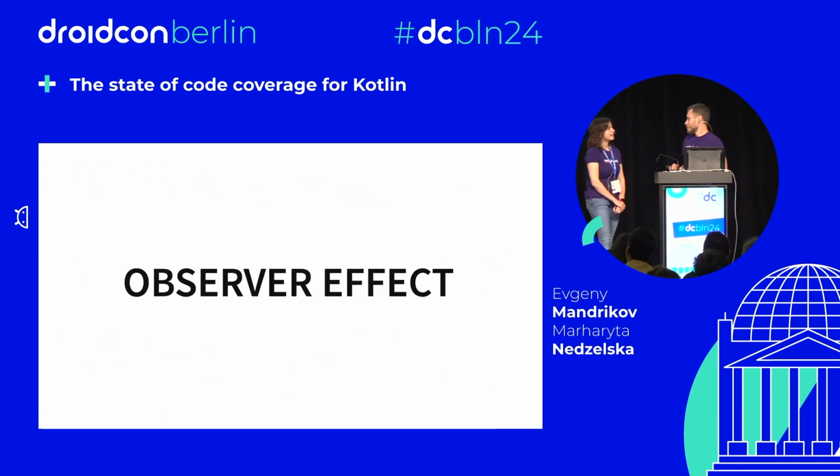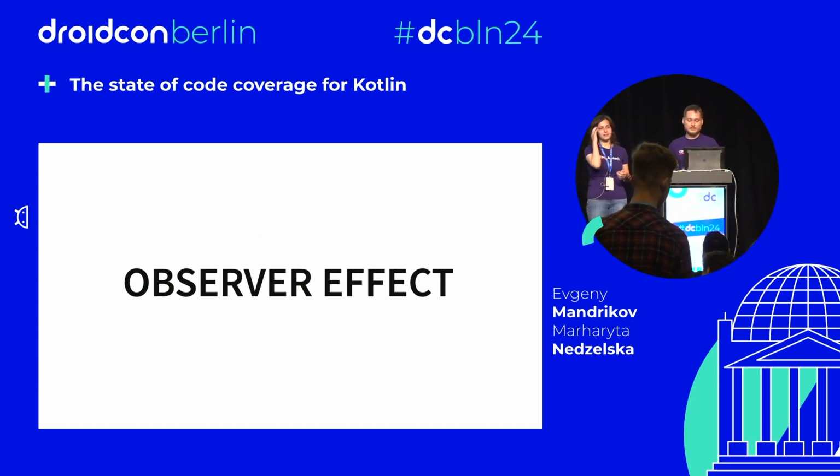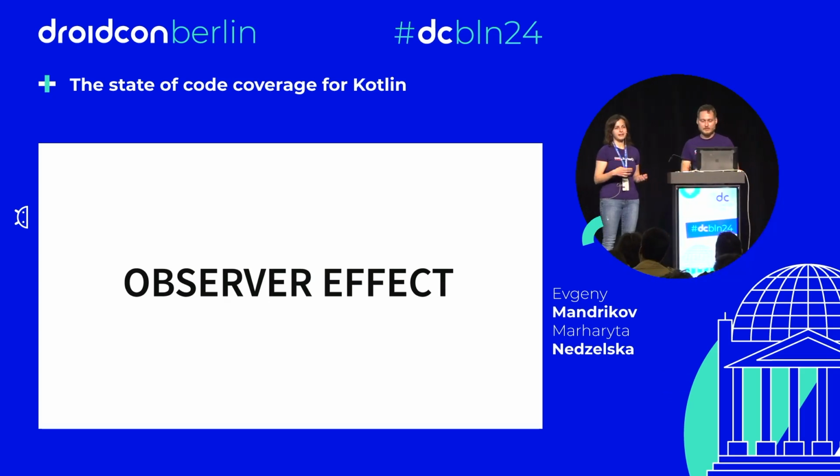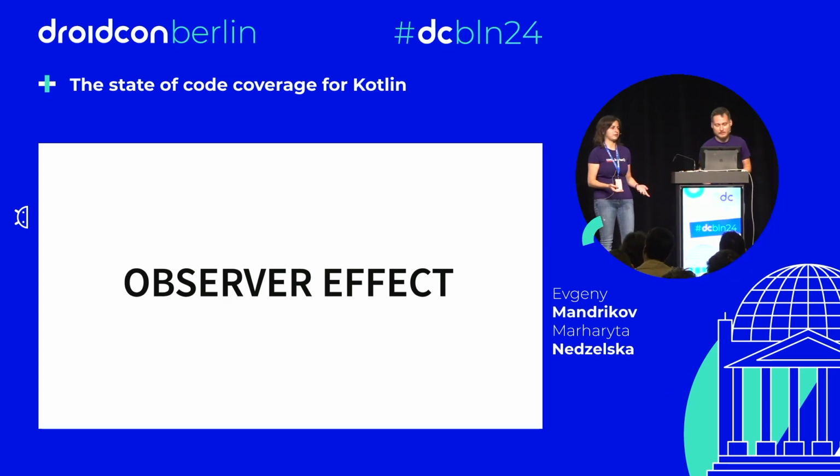I think so far we've been focused on the correctness of the reports, but there is one elephant in the room that we forgot to think about. What elephant? What is the observer effect? I think the observer effect from physics is the fact that observing something might actually change the behavior of the observable. We might think of it this way: the fact that we are measuring code coverage of some program might actually affect the behavior of that program.